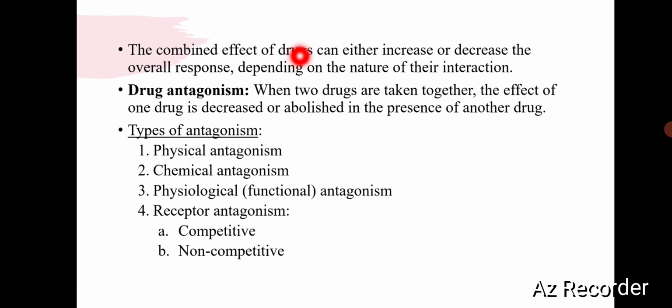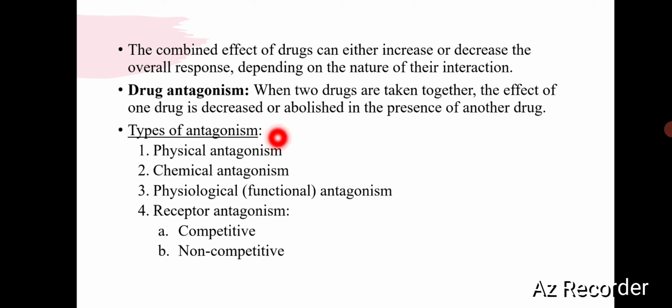The combined effect of drugs can either increase or decrease the overall response. This depends on the nature of their interaction. Drug antagonism refers to interaction between two or more drugs where the effect of one drug is decreased or blocked by the presence of another drug. This interaction can occur at various levels, such as pharmacokinetics, which includes absorption, distribution, metabolism and excretion of a drug, and pharmacodynamics that affects the drug's mechanism of action.